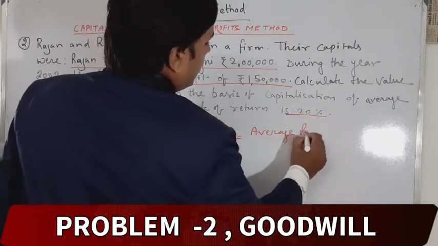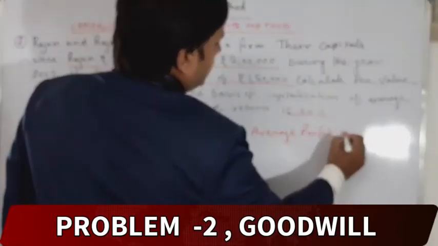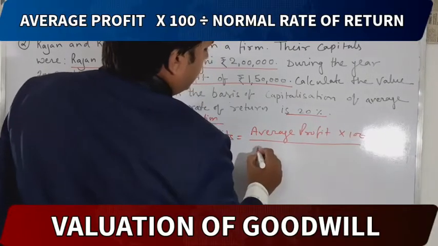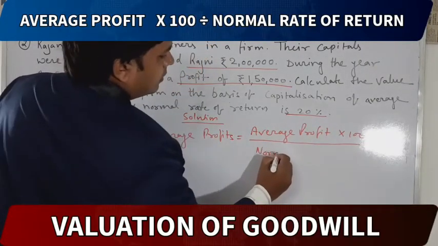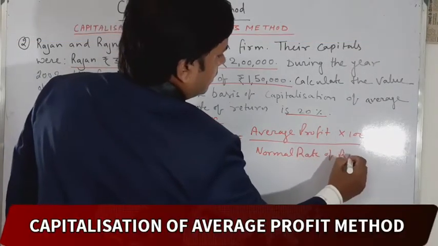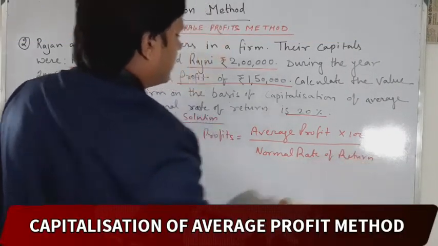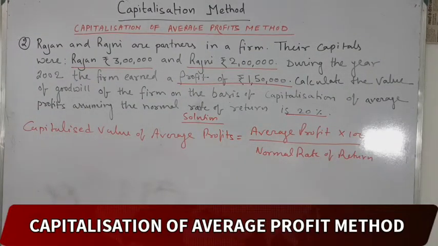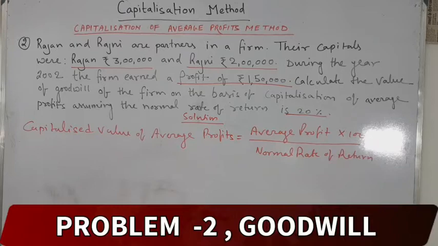Capitalized value of average profit is equal to average profit into 100 divided by normal rate of return.